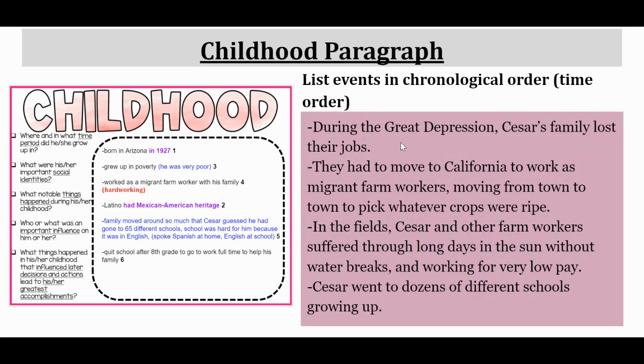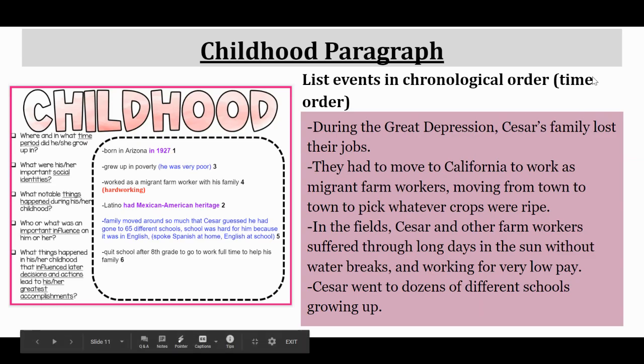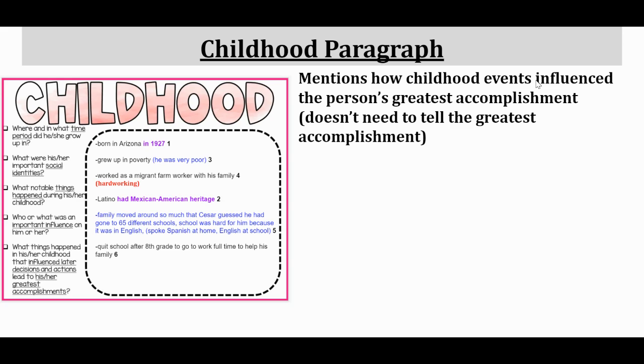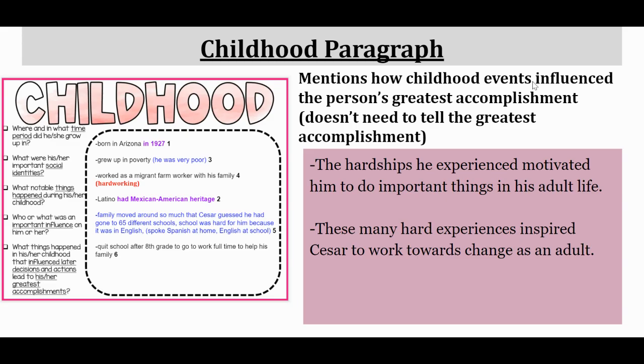Did we list these events in chronological order? Lost their jobs, moved, had to work hard. It was very difficult, and went to many different schools. Yes, they're in time order, and I can check that also with the numbers that I wrote on my notes. All right. It should mention how childhood events influence the person's greatest accomplishment, but it doesn't need to say the greatest accomplishment. So I have 2 sentences that are going to do that.